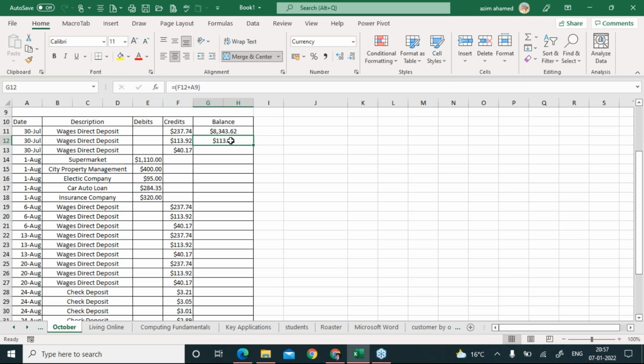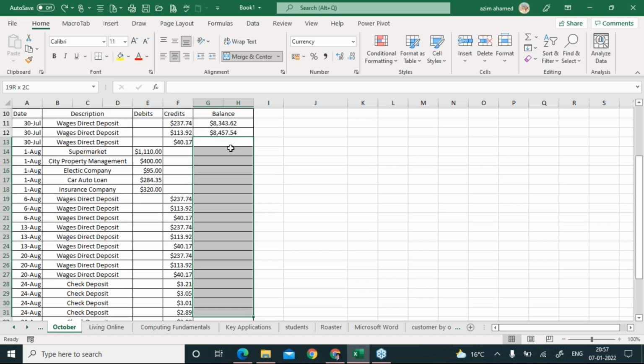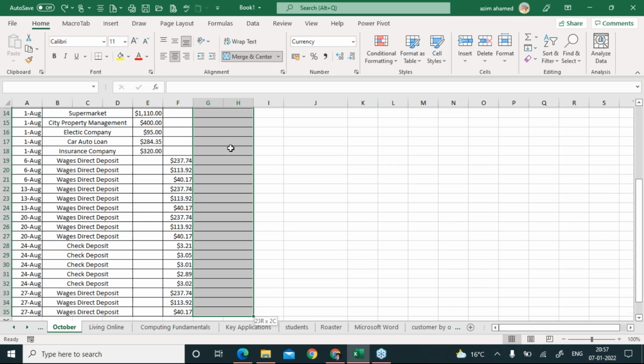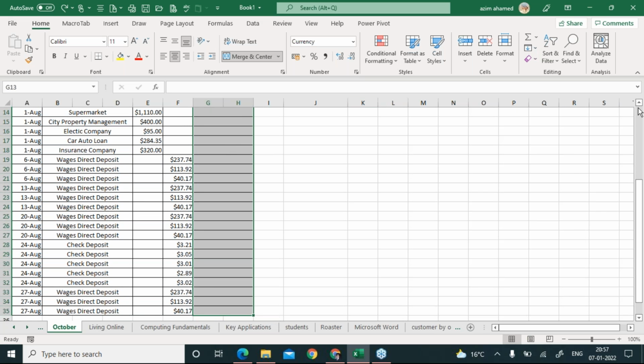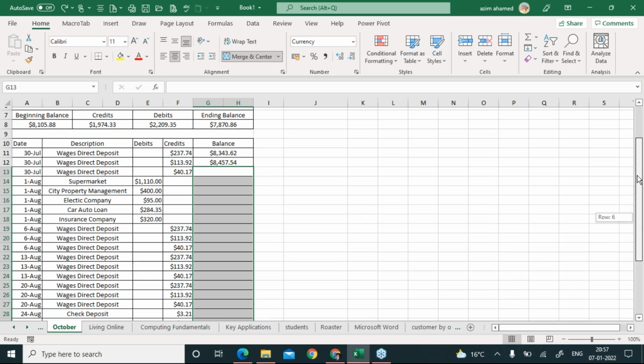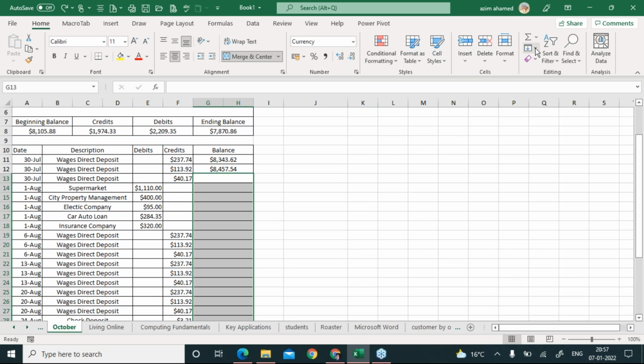as you can see, let me press Control Z. Right now this cell and that cell are selected, correct? Now if I select from G13 to G35 and click on this and click down, nothing is going to happen here.